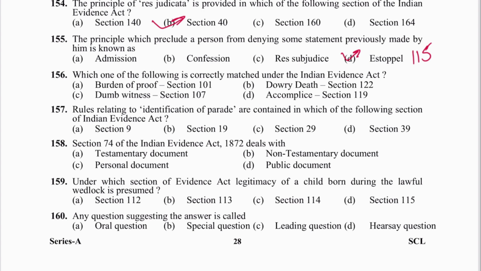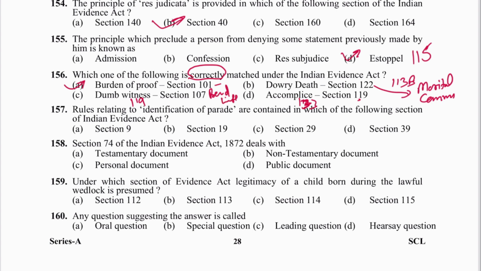Next is 156. Which of the following is correctly matched under the Indian Evidence Act? Now see, you are asked for the correct match, highlight it. Burden of proof is 101. A is the answer. Dumb witness is in which section? In 119. Accomplice? In 133. So 119 is dumb witness. Dying declaration? It is 113B. What is in 122? Marital communication. What is in 107? Presumption of life. A is the answer.